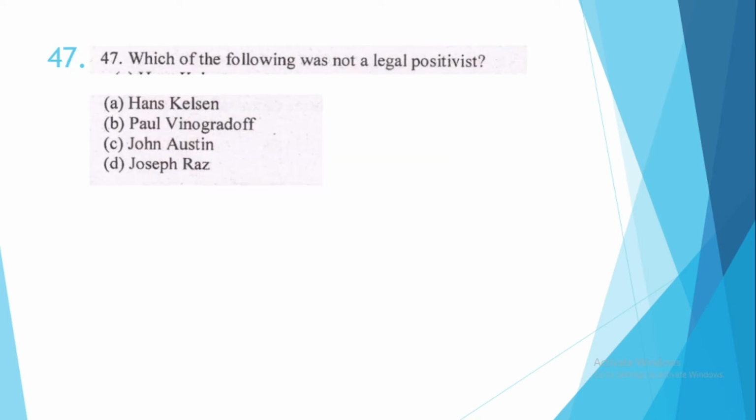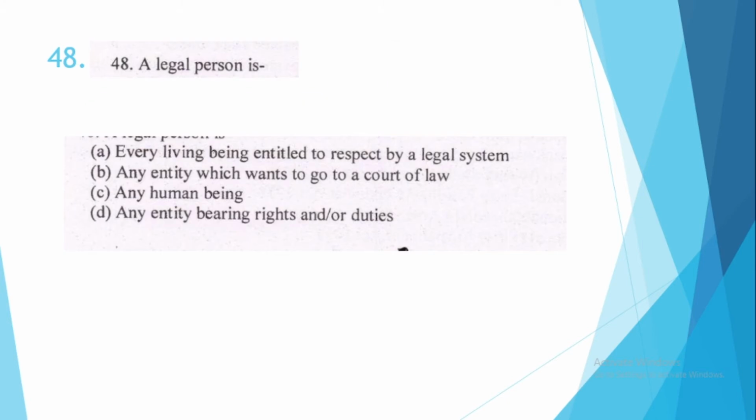47. Which of the following was not a legal positivist? This is option number B, Paul Vinogradov. 48. A legal person is who? The correct option is option number D, any entity bearing rights and or duties.